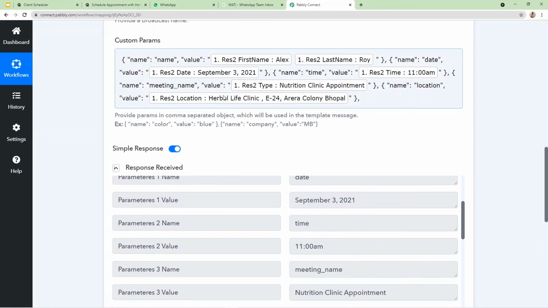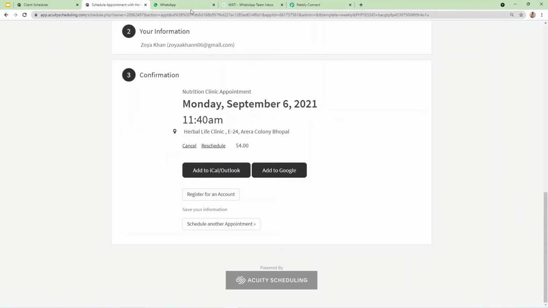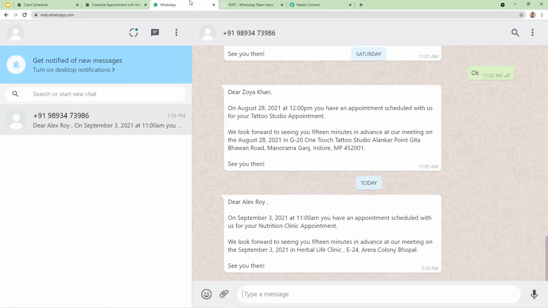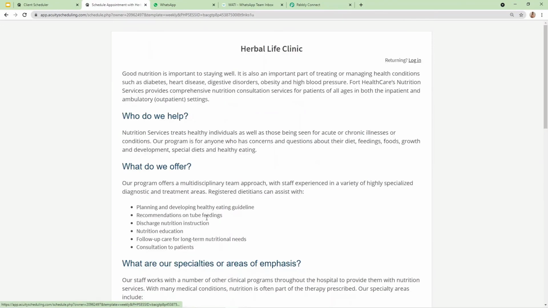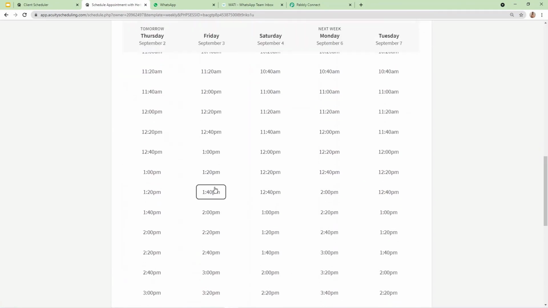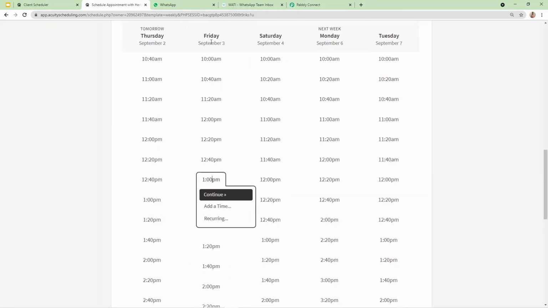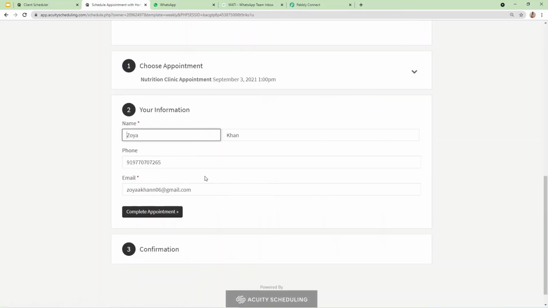Let's do a check by doing a real-time appointment, and then we will directly check on WhatsApp if, when we make an appointment, the message on WhatsApp is sending or not. So here again, I'm going to make an appointment. I'm going to pick a date from my scheduling page, for example Friday 3rd September, and click on continue. These are the details of my client, and I'm going to complete the appointment.